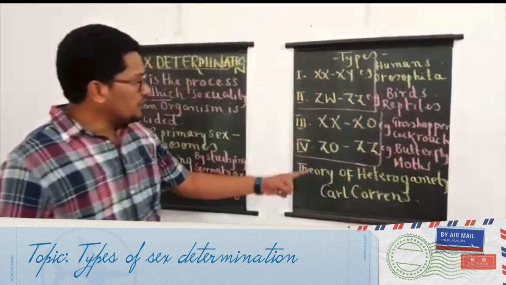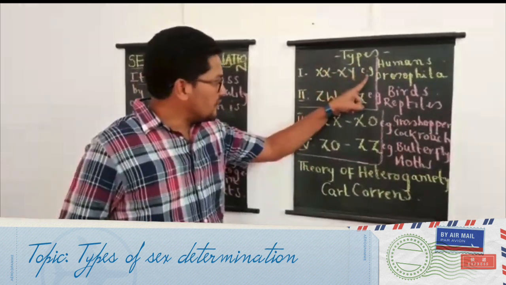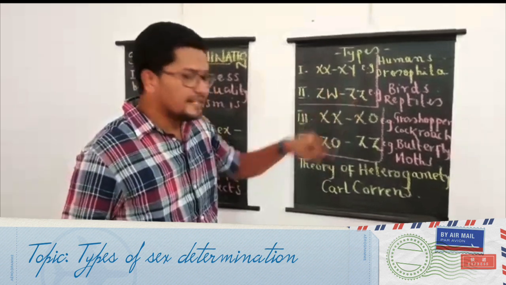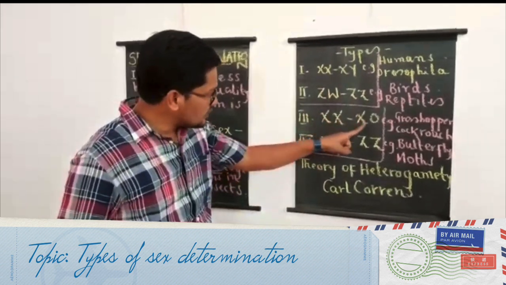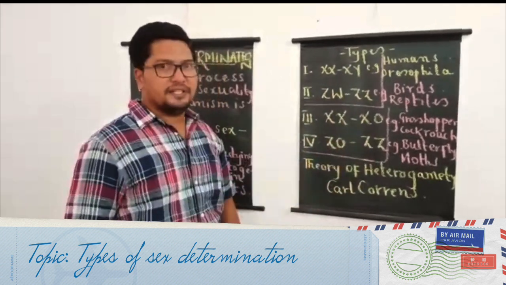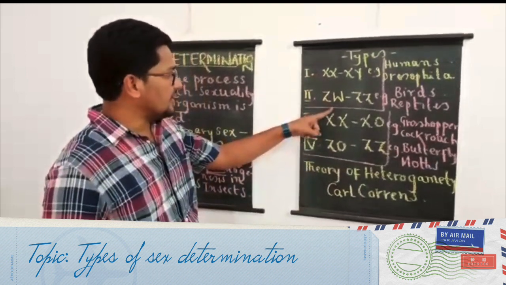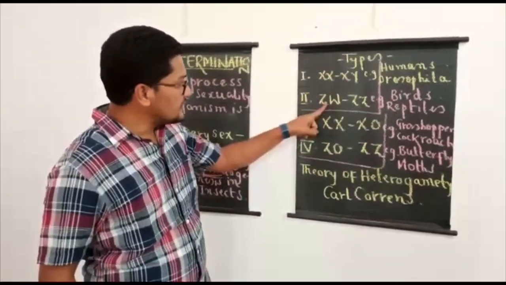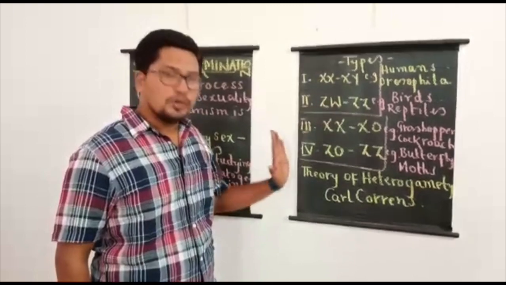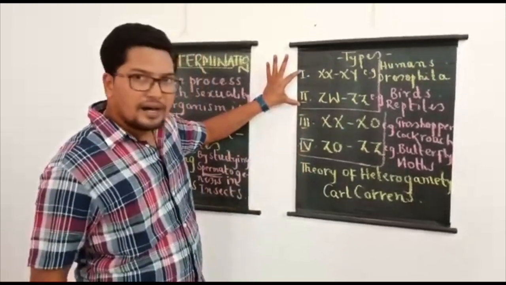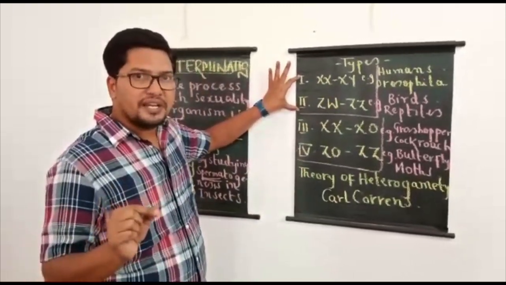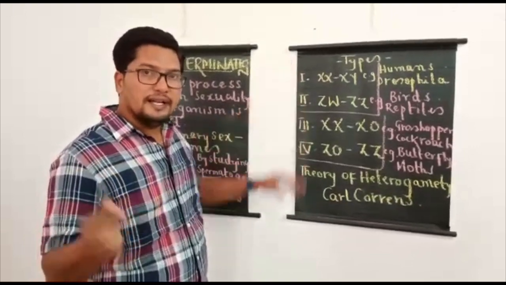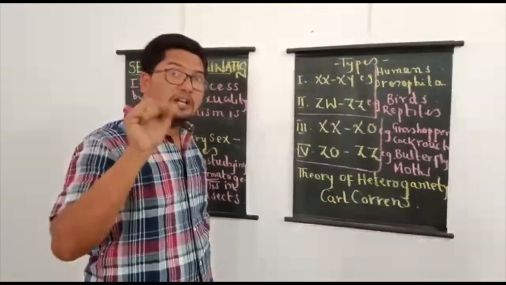I have written 4 types like this: XX-XY method, ZW-ZZ method, next XX-XO method, ZO-ZZ method. The first 2 are types of sex determination based on difference in type of the chromosome.